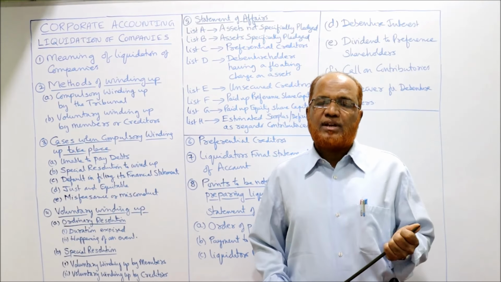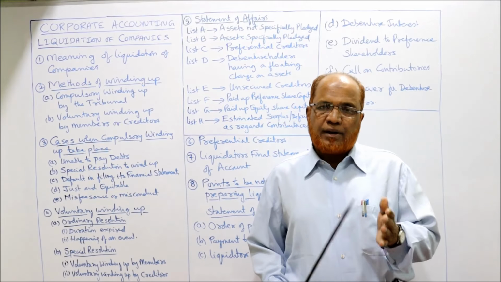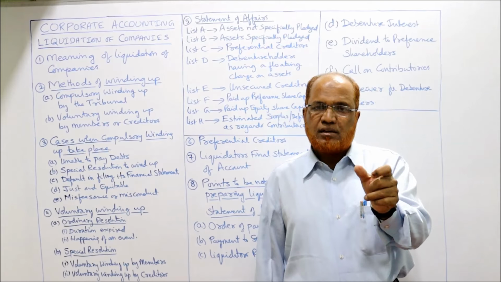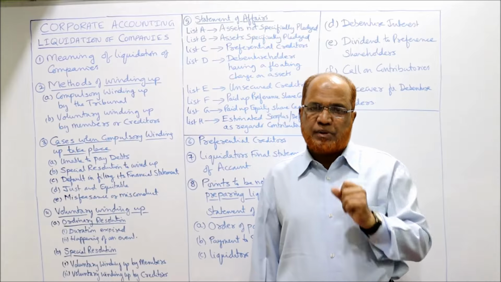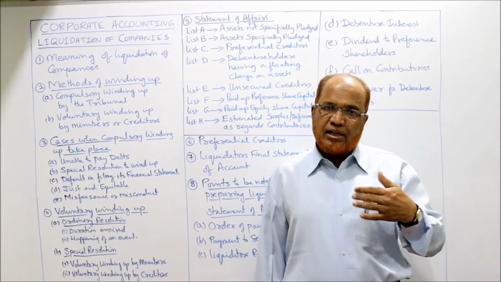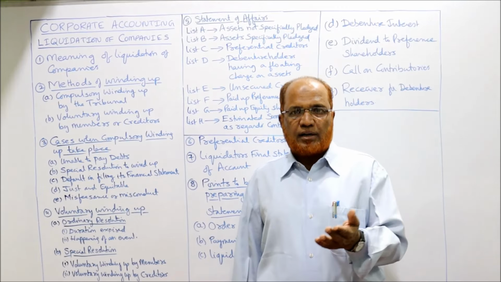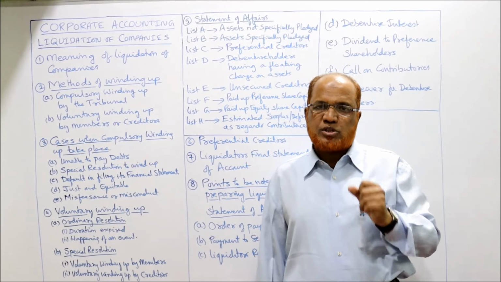The Statement of Affairs should contain the assets available, the realizable value of all the assets which are not pledged and which are pledged. All the assets should be specified, and what are the liabilities payable. The liabilities may be differentiated between preferential creditors, then unsecured creditors, then secured creditors, debenture holders. All these liabilities should be specified.